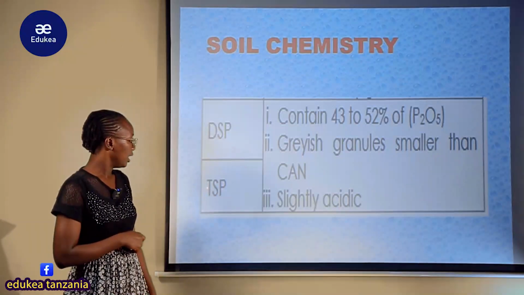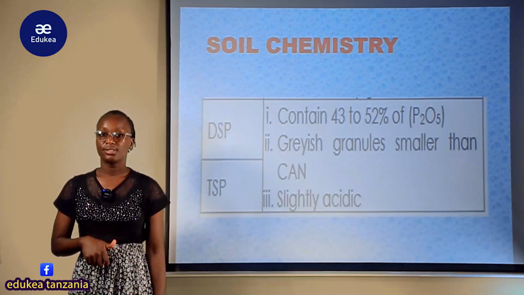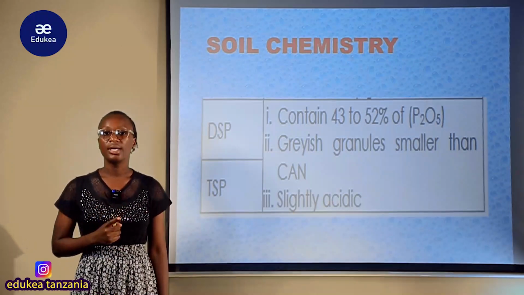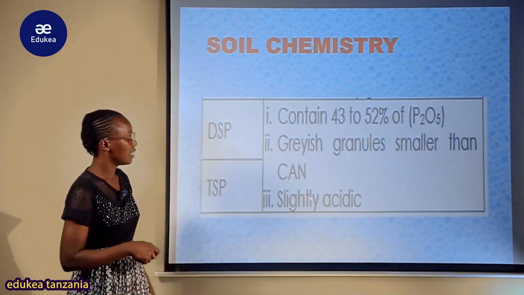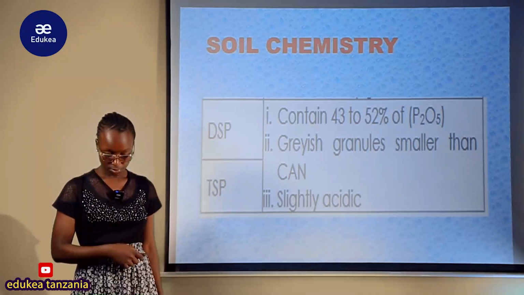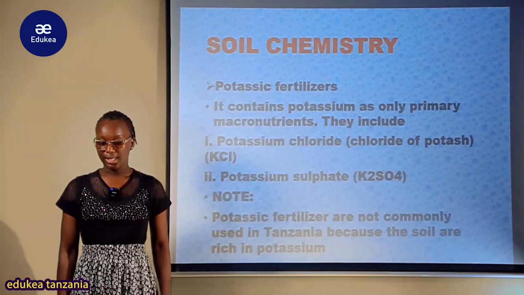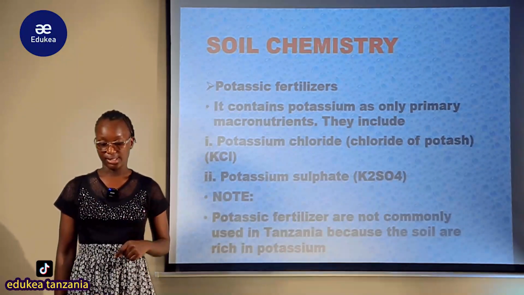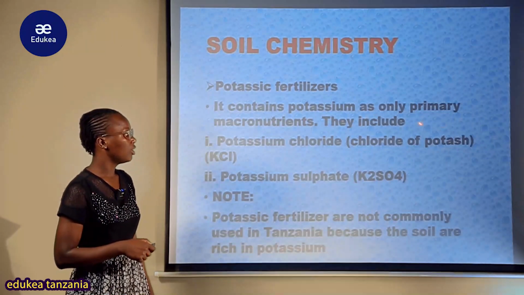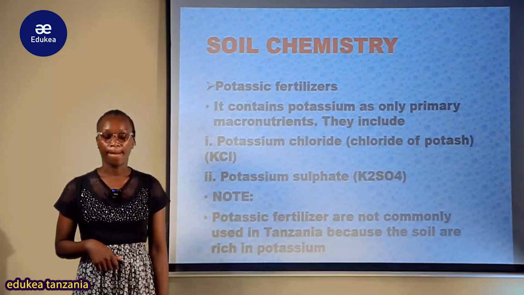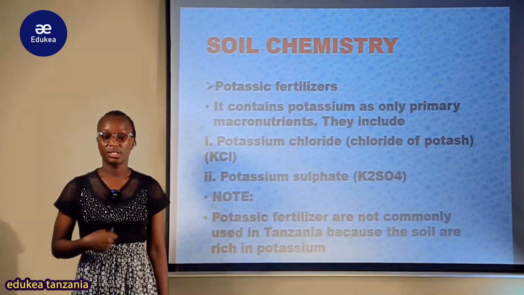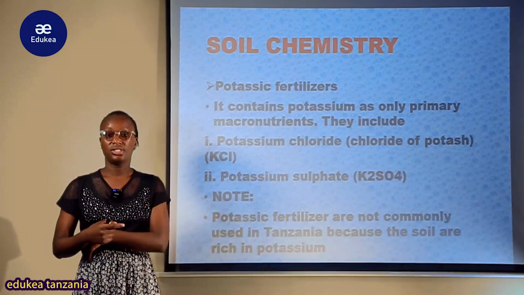Another is triple super phosphate, ambayo yenyewe hii it has the only characteristic which is slightly acidic. It is slightly acidic. Now my student, let us look at the potassic fertilizer. When we talk about the potassic fertilizer, it contains potassium as the only primary micronutrient. Kwamba kwenye potassic only potassium is there, ikiwa kama primary micronutrient.